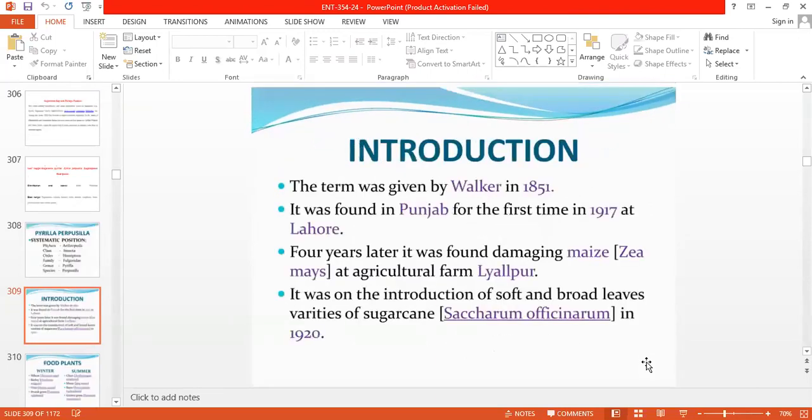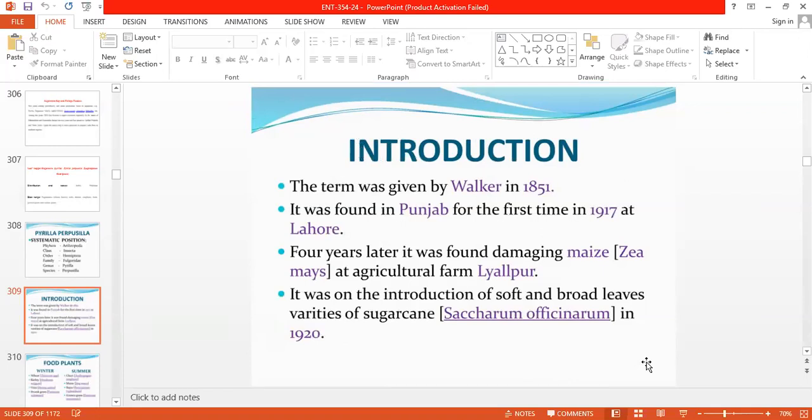The term Pyrilla was first given by the scientist Walker in 1851. It was found first in Punjab in the year 1917 at Lahore, before the independence. This Lahore is now in Pakistan after the independence.